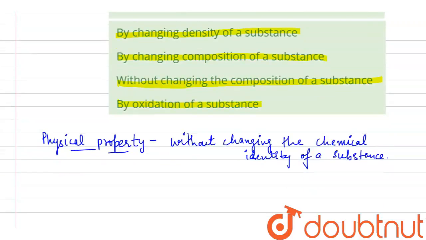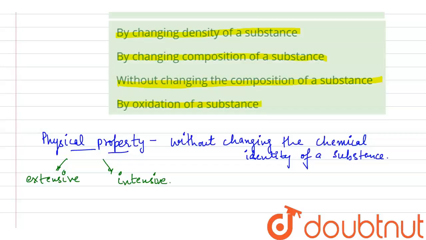First of all, all the properties of matter are either chemical or physical.